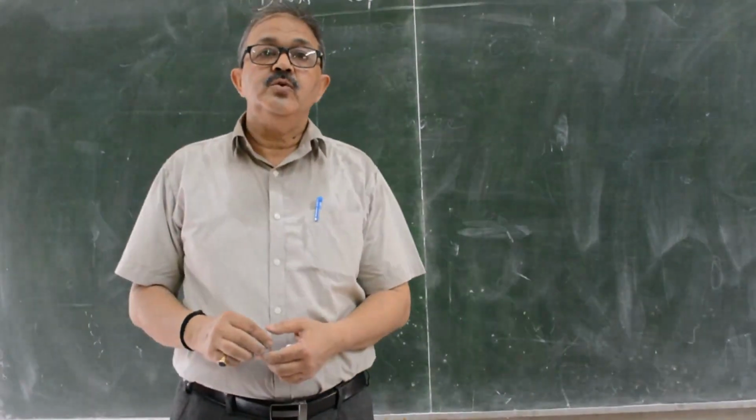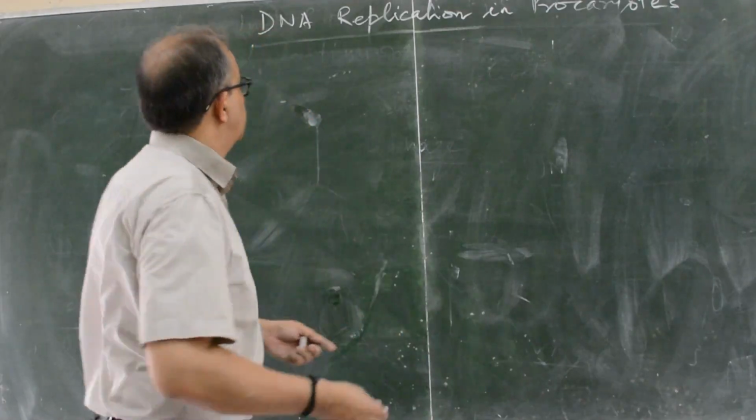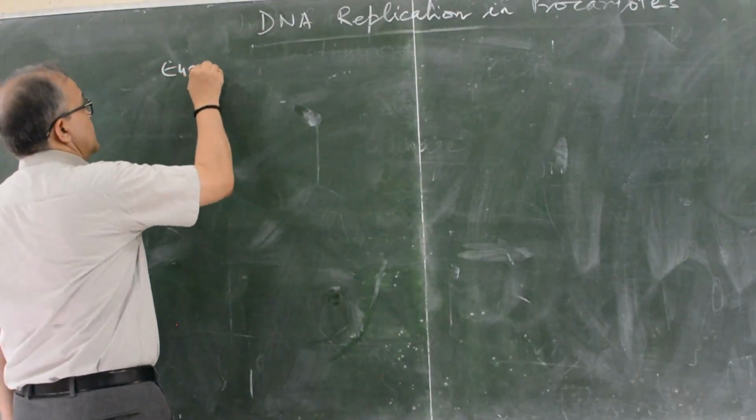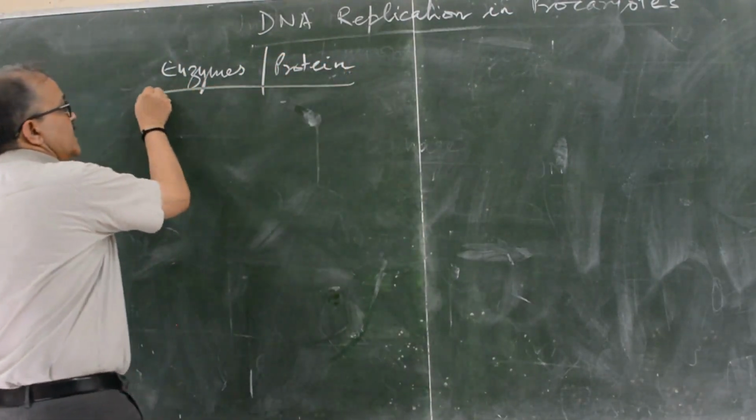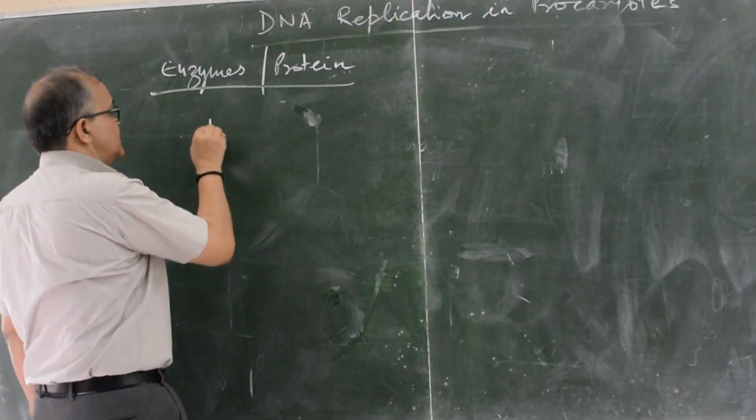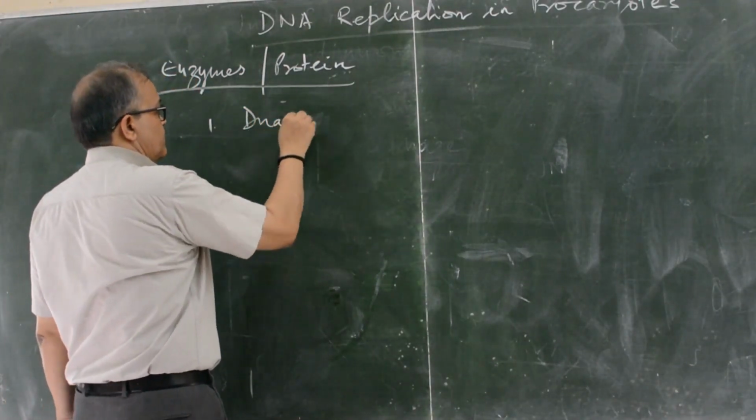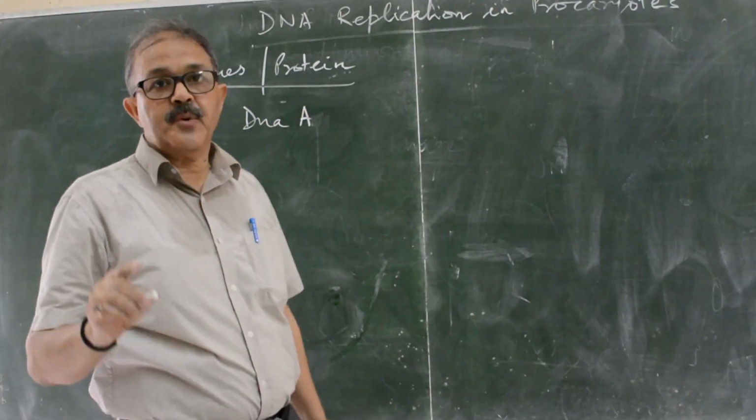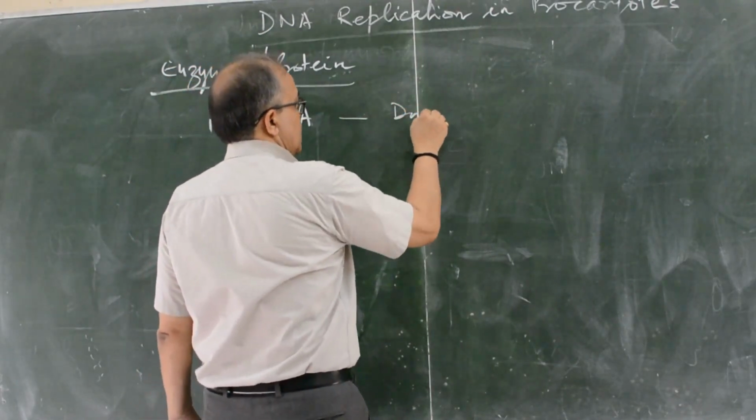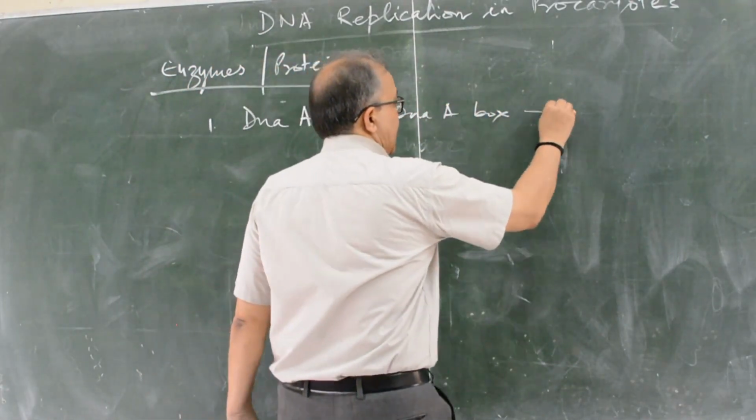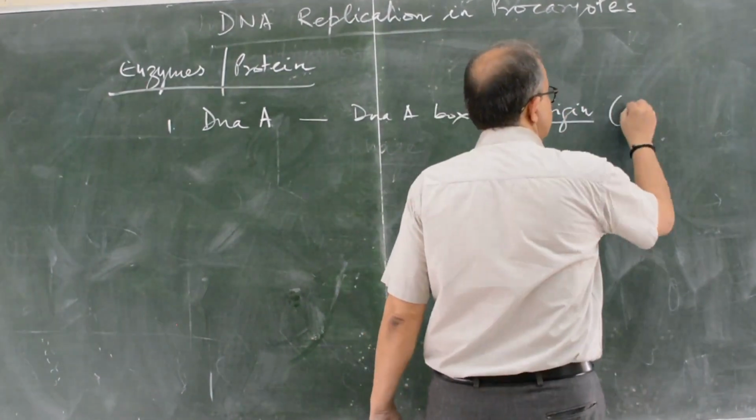Now I will tell you about the enzymes and proteins which are responsible for DNA replication. The first is DnaA. DnaA is a protein which binds the DnaA boxes and is responsible for the origin point, OriC.